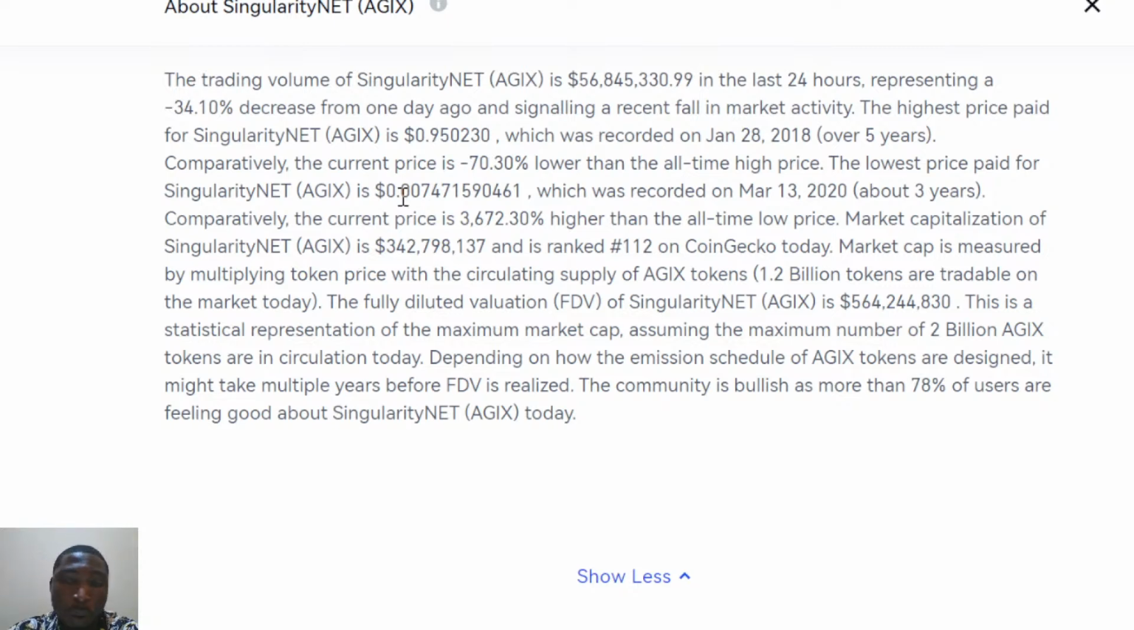3,672.30% higher than the all-time low. Just imagine, the current price is actually higher than the all-time low price. Just imagine the thousands of millions of naira you would have made if you had bought this coin 3 years ago. And now the market capitalization of this SingularityNET is around